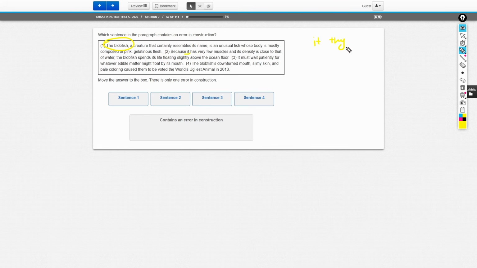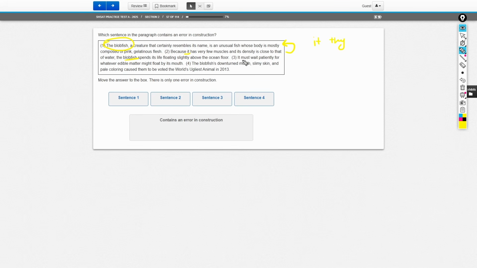You can start a sentence with it and they as long as whatever you're referring to occurred a sentence ago. We talked about the blobfish a sentence ago, so starting the sentence with it and they, which may sound vague, is grammatically correct. Okay? And then furthermore, we introduce the blobfish again in this sentence. So because we literally state what we're describing as it later on, this is grammatically correct. I don't see any other issues in this sentence, okay?